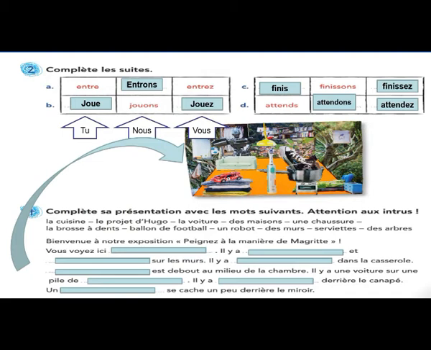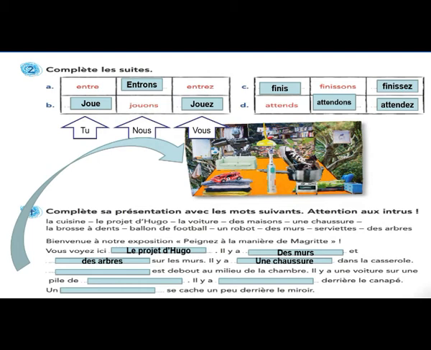Bienvenue à notre exposition Peindre à la manière de Magritte. The title is Peindre, meaning paint according to Magritte. Vous voyez ici what? Projet de Hugo. Project of Hugo. Il y a, there is what? Des murs and the wall. Des arbres, meaning trees. Il y a, there are, dans la casserole, chaussures, shoes, casserole, et debout au milieu de la chambre.